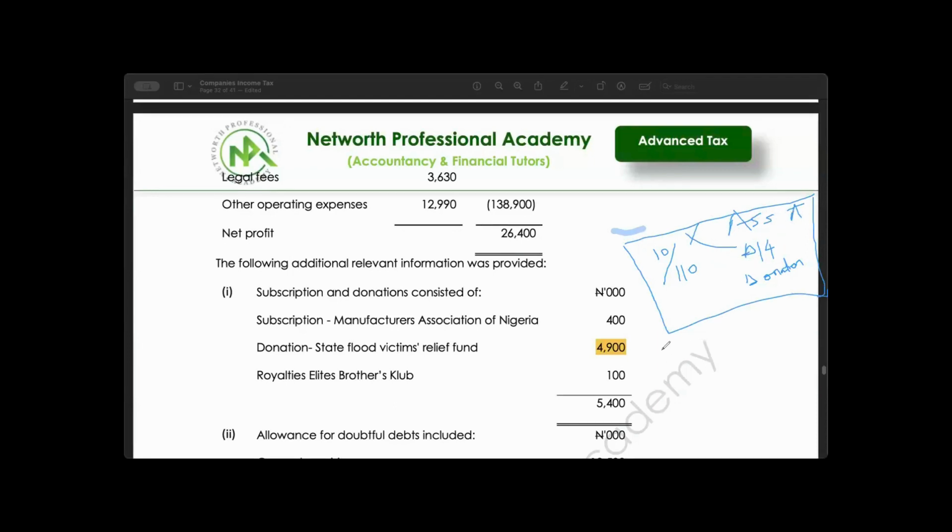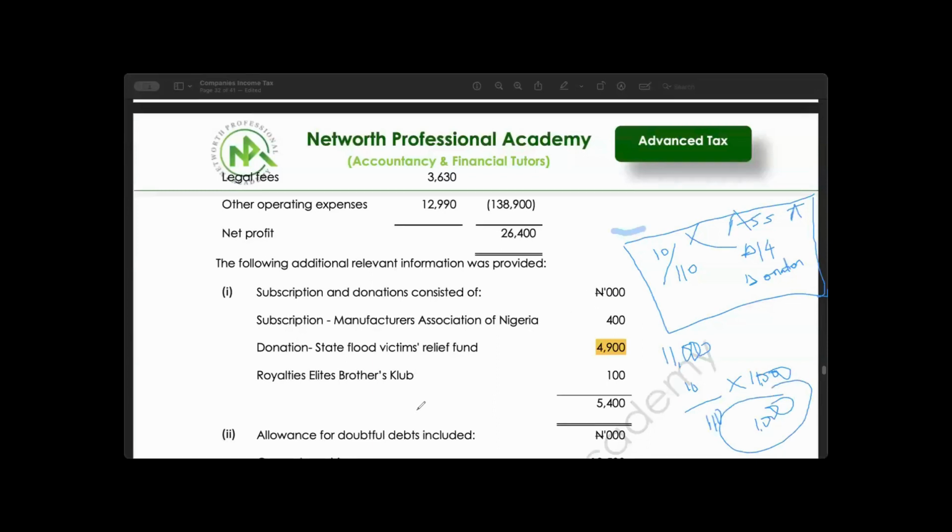Now let's take, for example, that our accessible profit before donation is 11,000. Try to understand what I'm trying to do. So if I say 10 over 110 multiplied by 11,000, I will have 1,000. That is my donation.